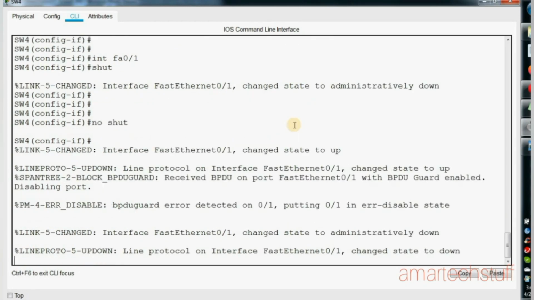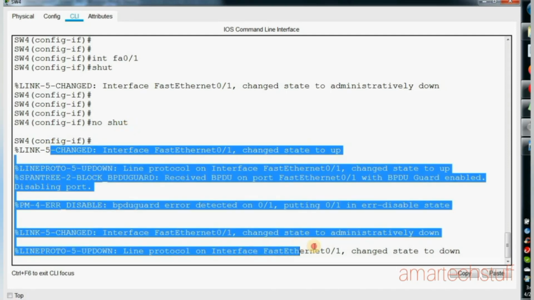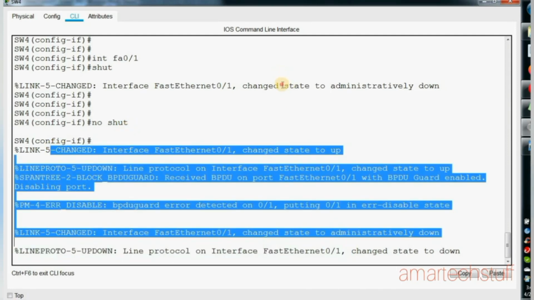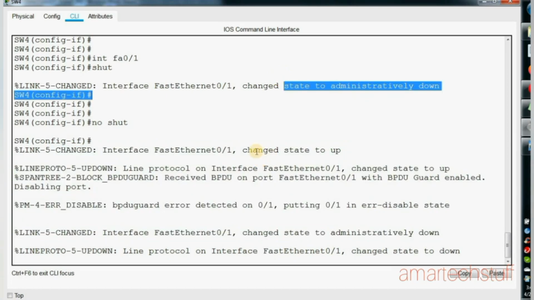Basically, I have tried to remove that port from the error disable state. First I made that port shut and then performed no shut. So you can see over here the interface was made administratively down by me, and then I made it up.